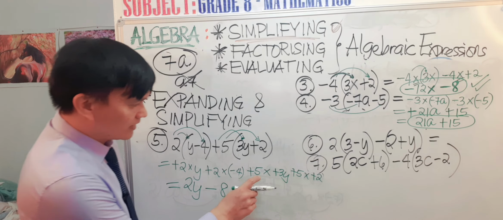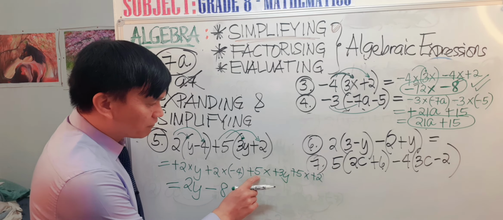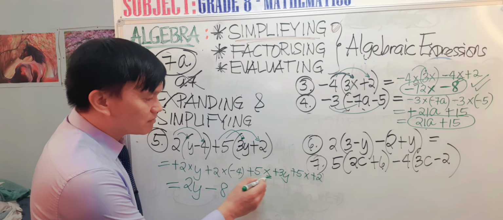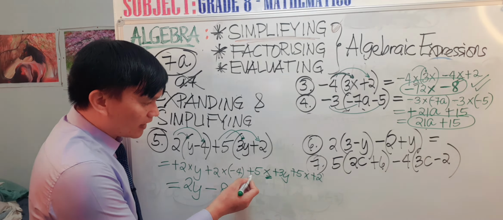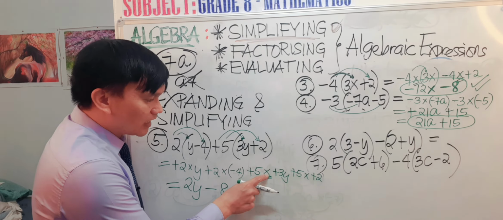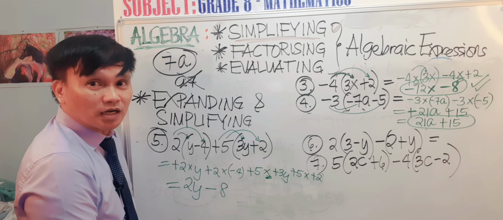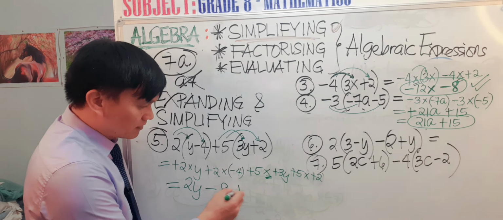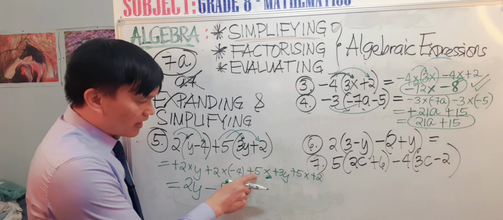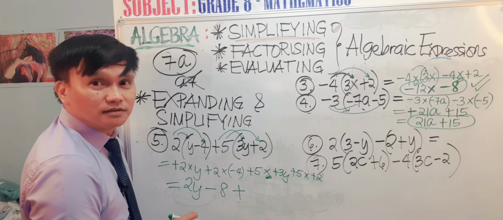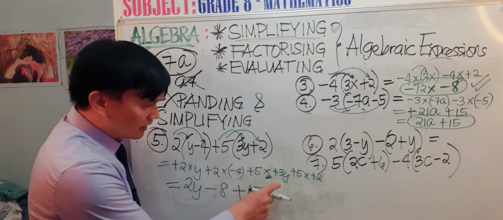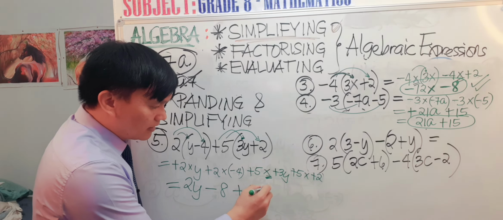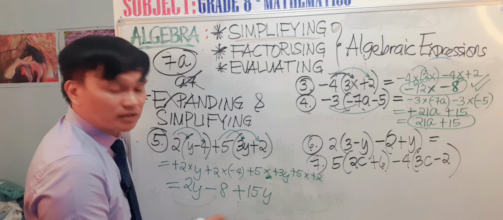Next one is positive 5 times 3y. So that is positive times positive. What is the product? Positive sign. 5 times 3 is 15. Very good. And then you just copy the y because it doesn't have a common term over here.